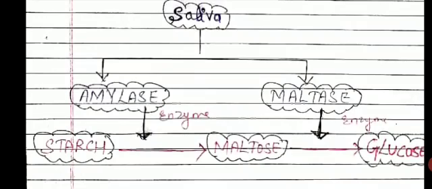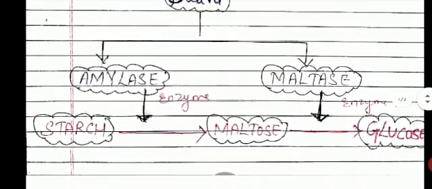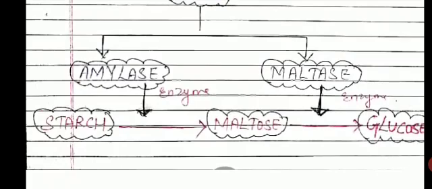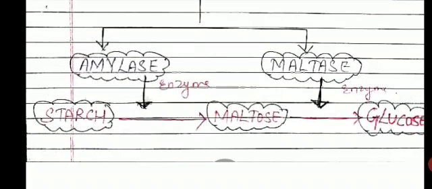First, the starch, that is the polysaccharide, in the presence of the enzyme salivary amylase, is converted into the disaccharide, that is maltose. And as maltose is a disaccharide, it needs to be converted further into smaller particles so that it can be absorbed by our body.